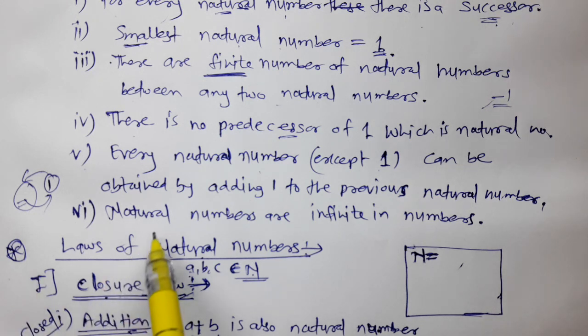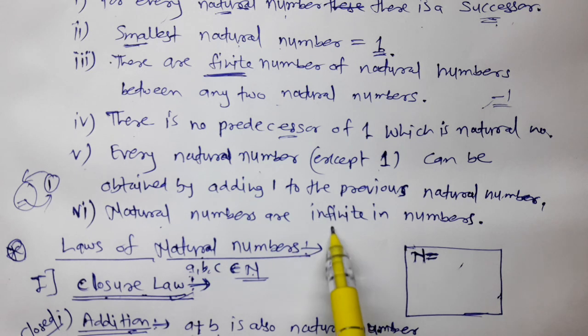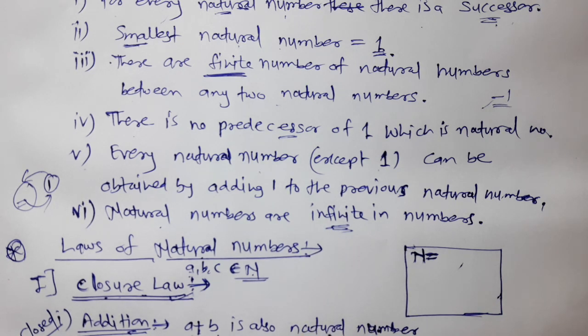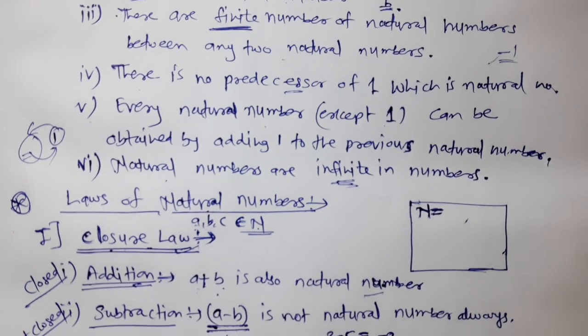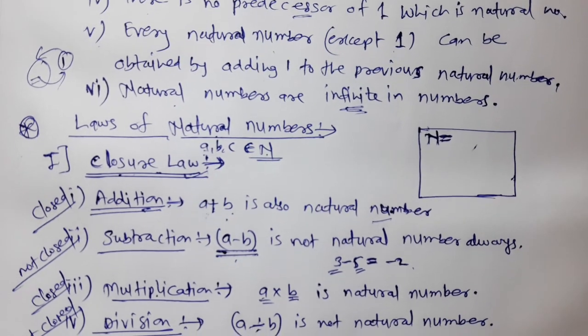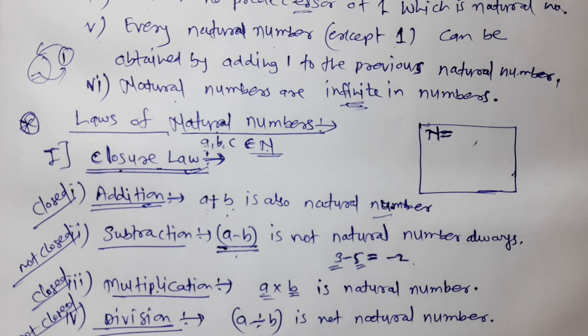The next property is that natural numbers are infinite in number. We cannot count all natural numbers. We cannot find the greatest natural number. Hence, because natural numbers are infinite in number, we cannot catch infinity.